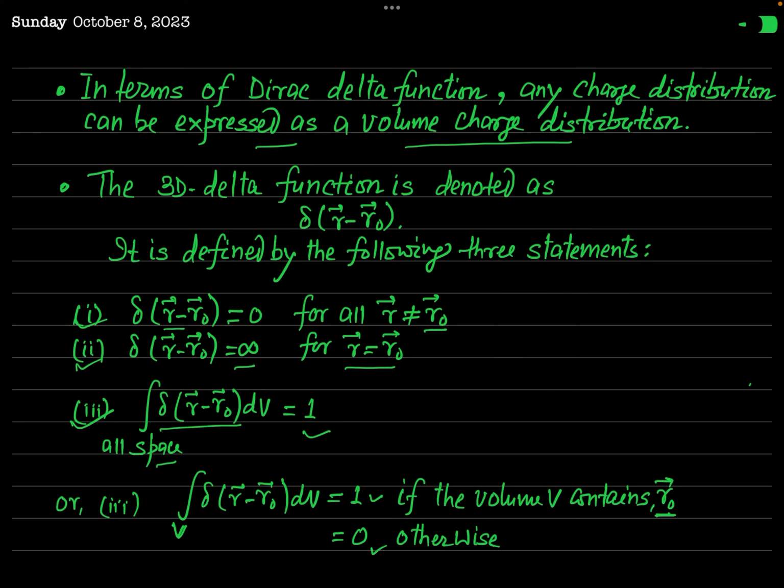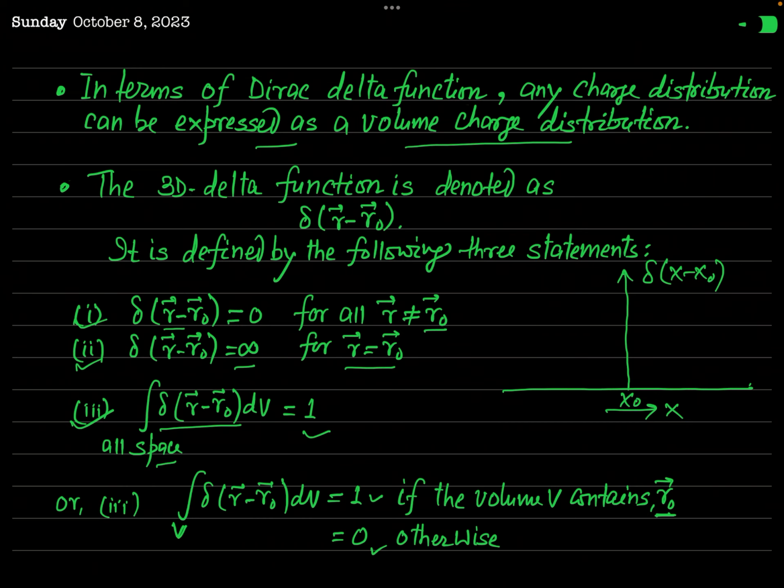Actually, if you talk about the one-dimensional delta function, this is the three-dimensional delta function, but if you are talking about the one-dimensional delta function, considering the value of x on this axis and the Dirac delta function delta of x minus x naught on this, and here x is equal to x naught.